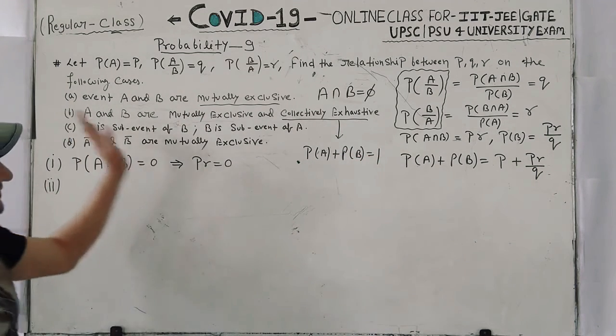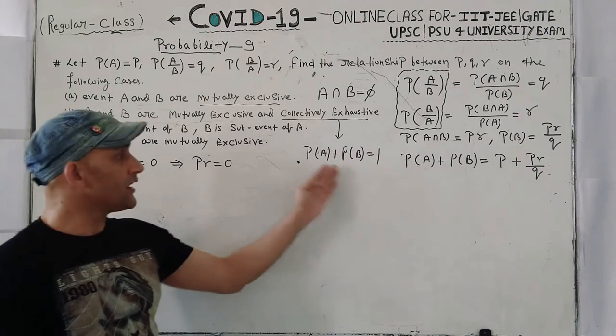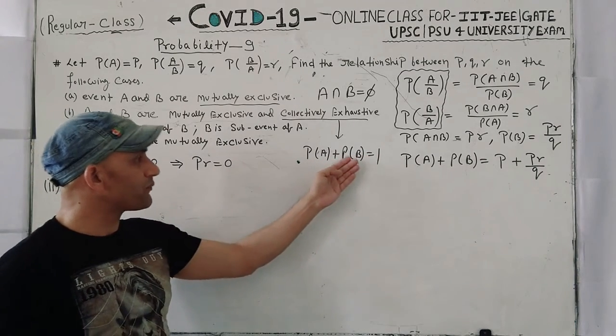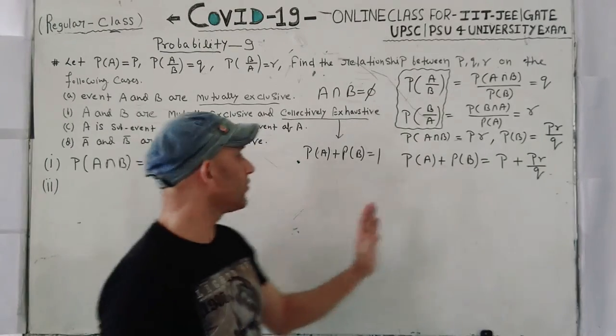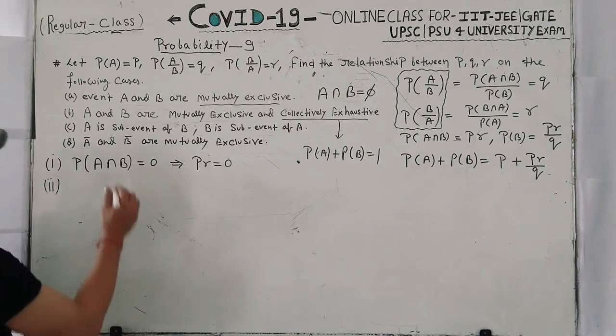If there are 3 cases, then probability of A plus probability of B plus probability of C is equal to 1. If there are n cases, then probability of A1 plus probability of A2 and so on up to probability of An is equal to 1. So there are only 2 cases, then this is equal to 1.